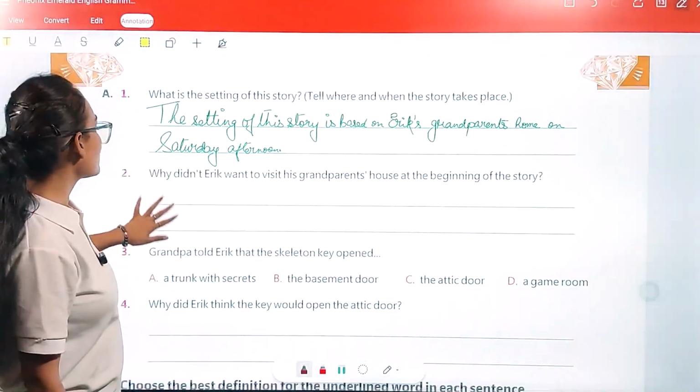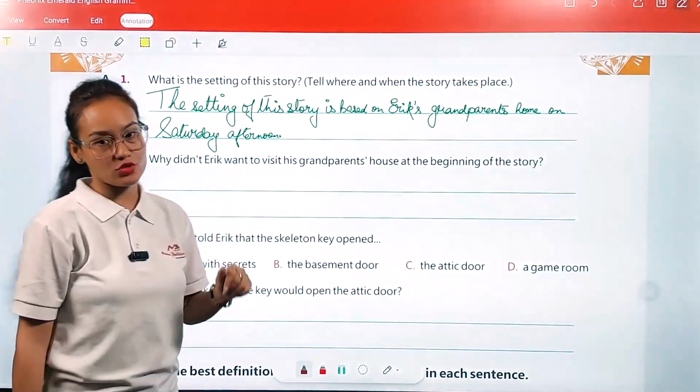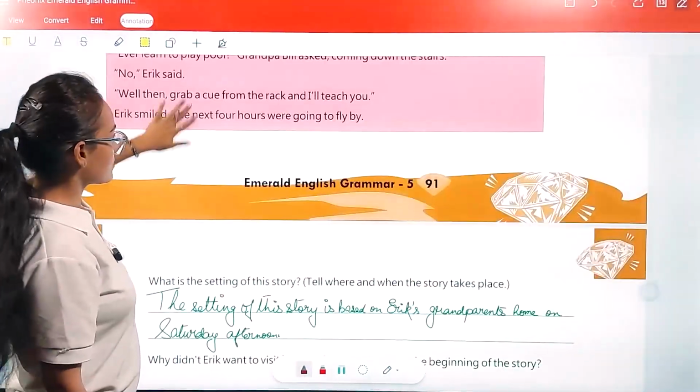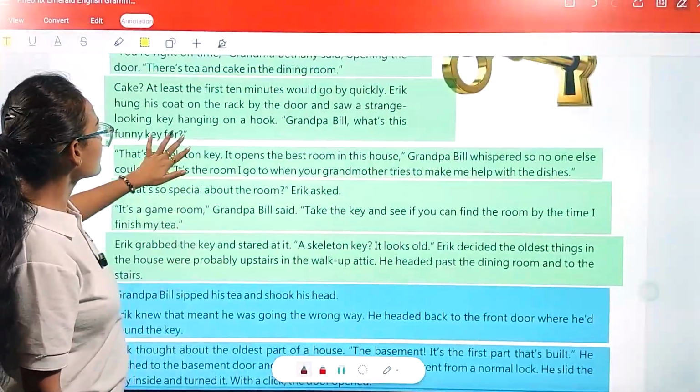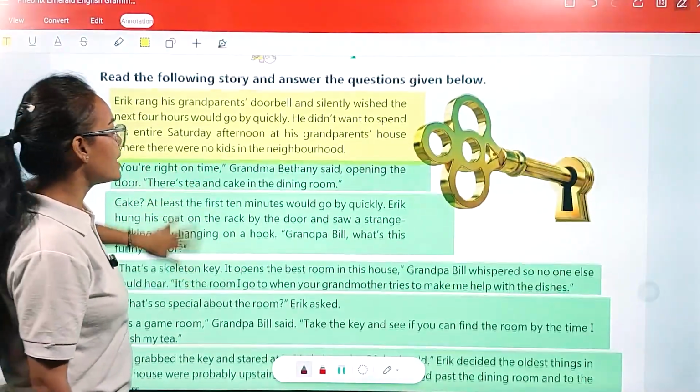Now the second one. Why didn't Eric want to visit his grandparents' house at the beginning of the story? Because there were no kids in the neighborhood.